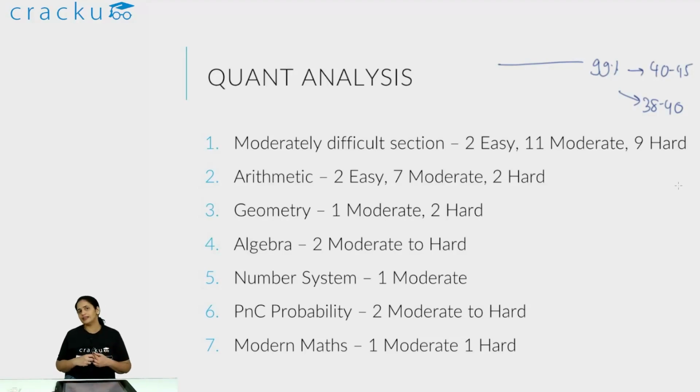But this is definitely on the tougher side as compared to most of the average DashCAT quant sections, where you would have like 5 easy and around 11 moderate and 6 to 7 or 7 to 8 hard as such. So basically, I would say that this is definitely on the tougher side.